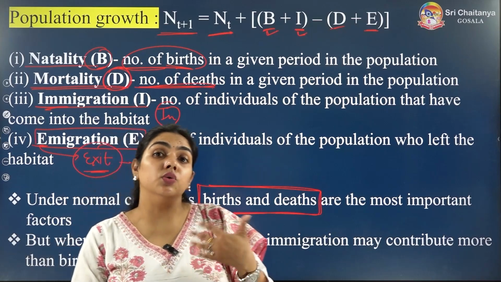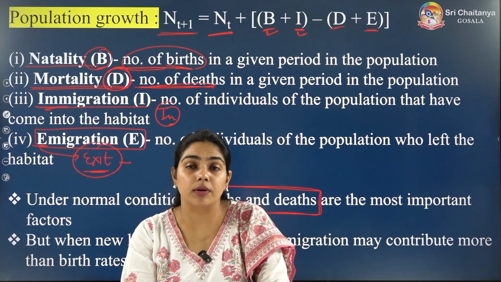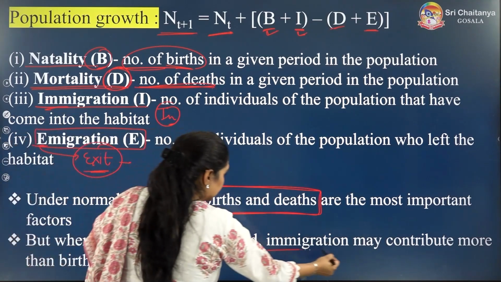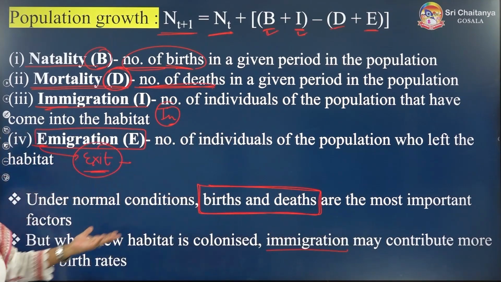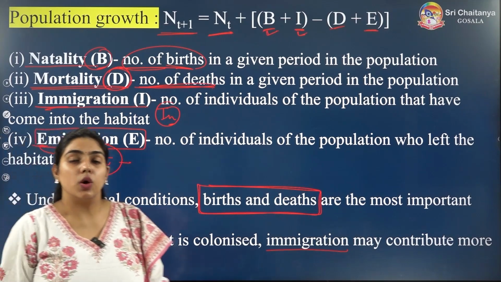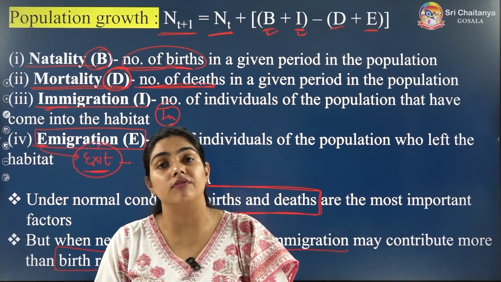But when a new habitat is getting formed, when a new population is getting formed, at that time immigration can contribute more than the birth rate. Otherwise births and deaths will be the more important factors.